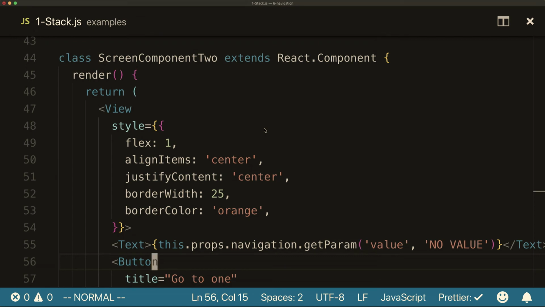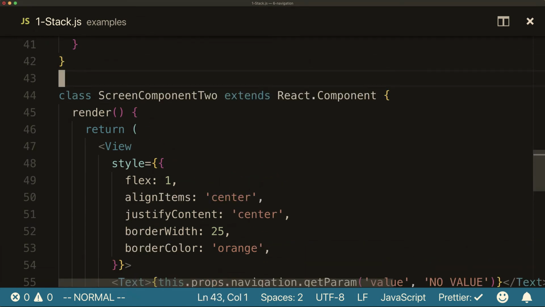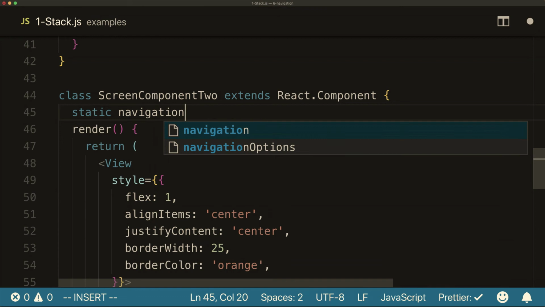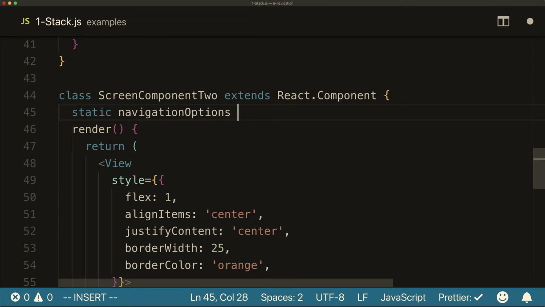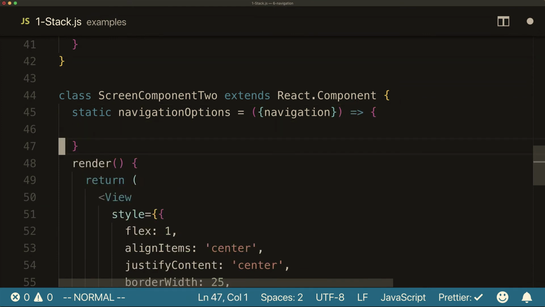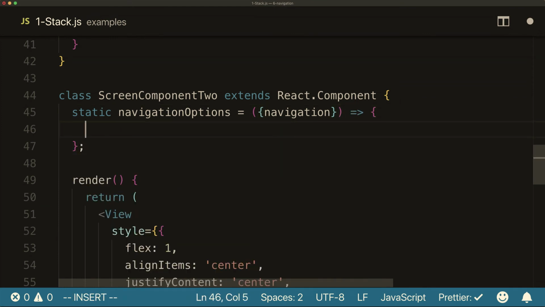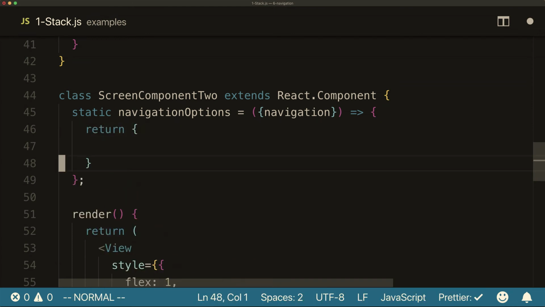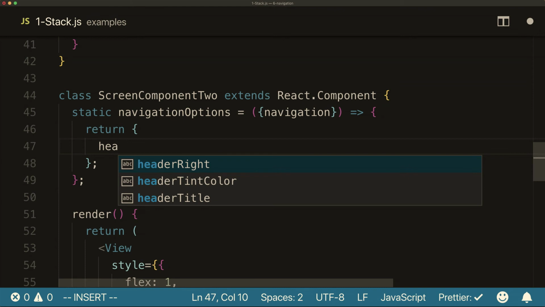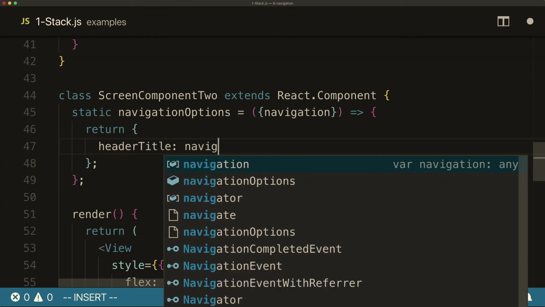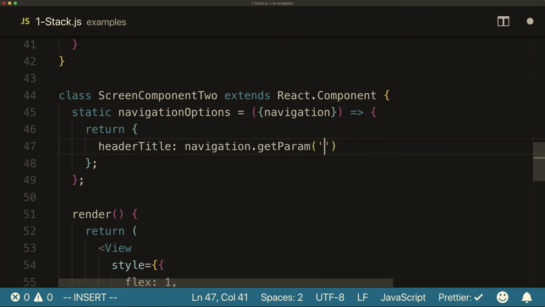We can also use the parameters in the header, which is a very common thing to do. If, for example, you have a profile screen, and you want to show the name of the person or user in the title, then you can just say headerTitle, navigation.getParam value.